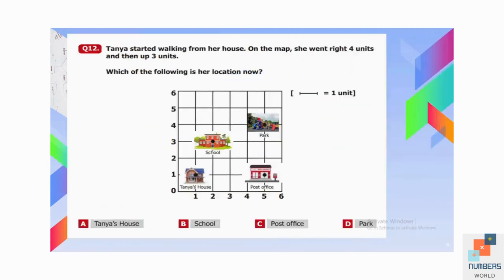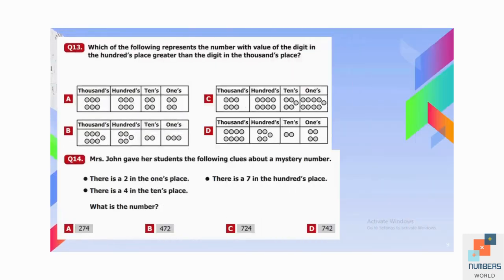Question number 12. Tanya started walking from her house. On the map, she went right 4 units and then up 3 units. From her house, if we take 4 steps to the right, we reach the post office. And then up 3 steps or 3 units, if we go 3 steps up, we reach the park. So which of the following is her location now? It's D, park.